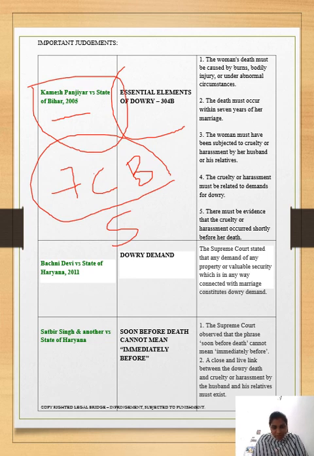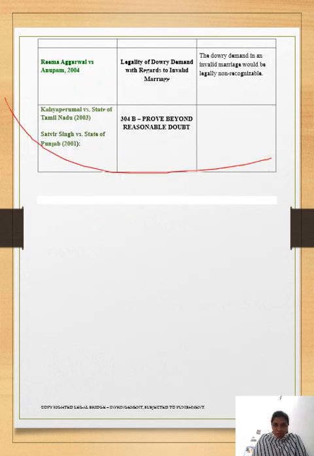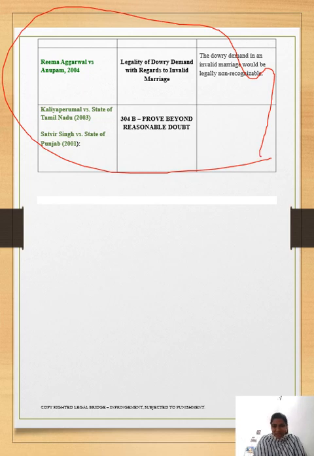Other important cases you can go through are Bachni Devi versus State of Haryana, Sher Singh versus State of Haryana, and other two cases. So that's all, I have covered maximum about the Dowry Death and Dowry Prohibition Act 1961. For further clarification, you can refer to books and study well. But for me, it's more than enough. I have given more than enough. If you write in this way, you can score very good marks in mains. And if you are answering for 1 mark, then obviously it is maximum covered with this.